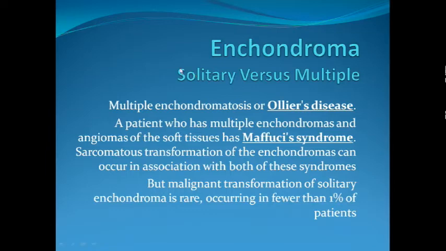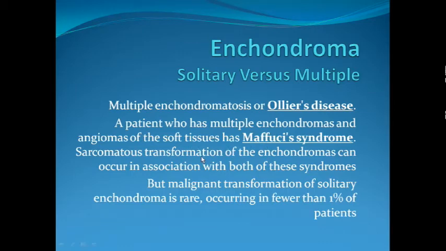So we have seen, just like osteochondromatosis, which can be solitary versus multiple, enchondromas can also be solitary, as well as there can be patients with multiple enchondromas. Multiple enchondromatosis is also known as Ollier's disease. Sometimes patients with multiple enchondromas also have accompanying angiomas of the soft tissues, and then it becomes Maffucci's syndrome.